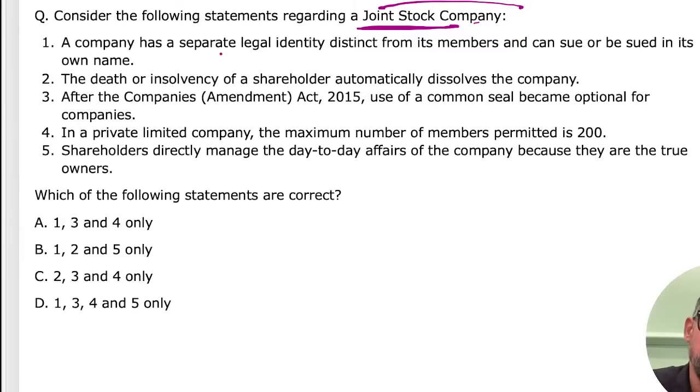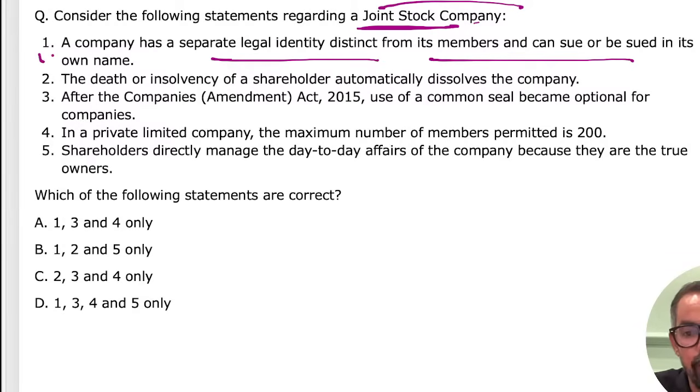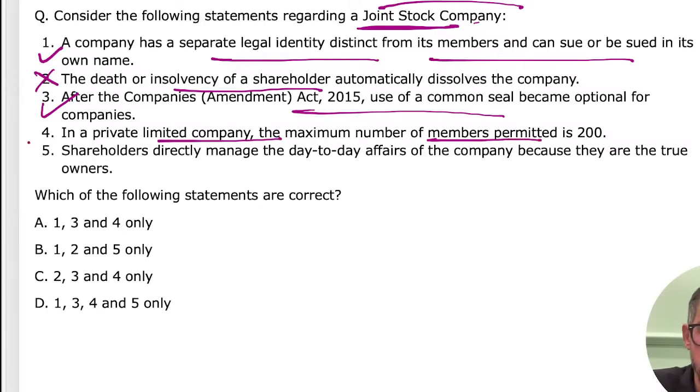A company has a separate legal identity, which is 100% true. The death of insolvency, no, it is wrong. Third statement is common seal is optional now. Fourth one is private public company maximum numbers is 200. Shareholders directly manage day to day, no, they appoint the board. So 134 means option A.